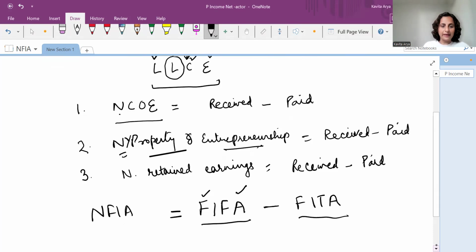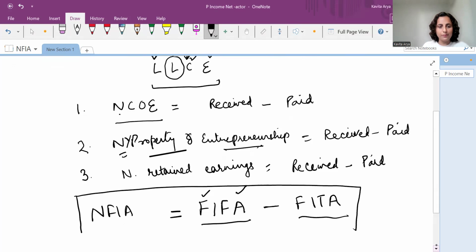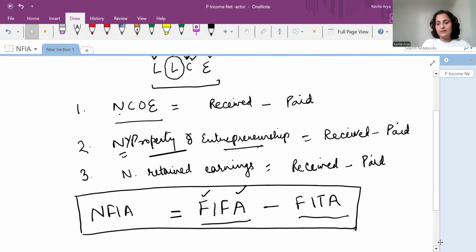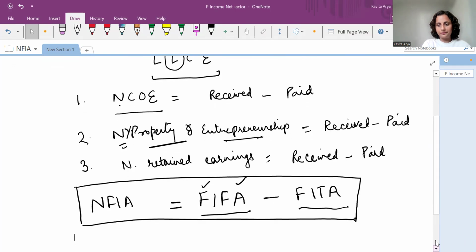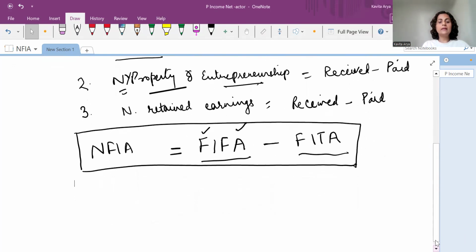And this is again one of the most vital relationships you must see and understand for solving the numericals of national income. Then comes the question, where is it used? This is used for finding the equation and the equality between domestic income and national income.